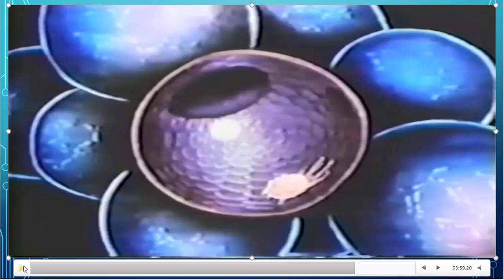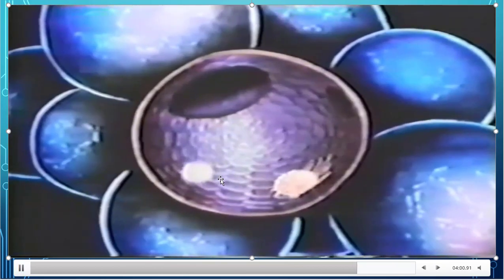Why are we calling it the structural unit? Our lungs are entirely made up of these small chambers called alveoli. They are present in uncountable numbers in our lungs. Our lungs are entirely made up of alveoli only. That is why I am calling it the structural unit. Alveoli are the structural and functional units of our lungs.